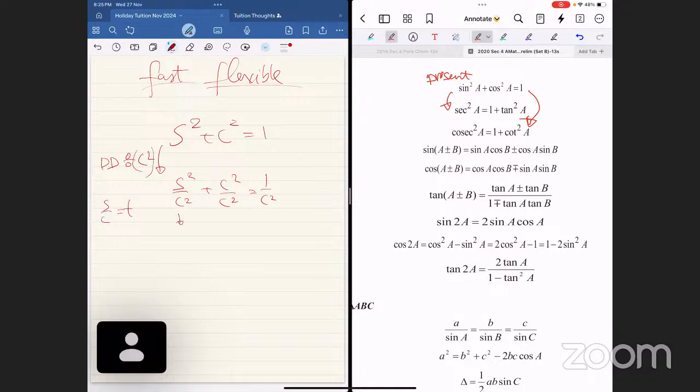Therefore, sine square over cosine square is tangent square, which you will notice is this guy. Cosine square over cosine square is 1. And 1 over cosine is? Secant. A bit of memorization, it's okay. Secant square because of the square.